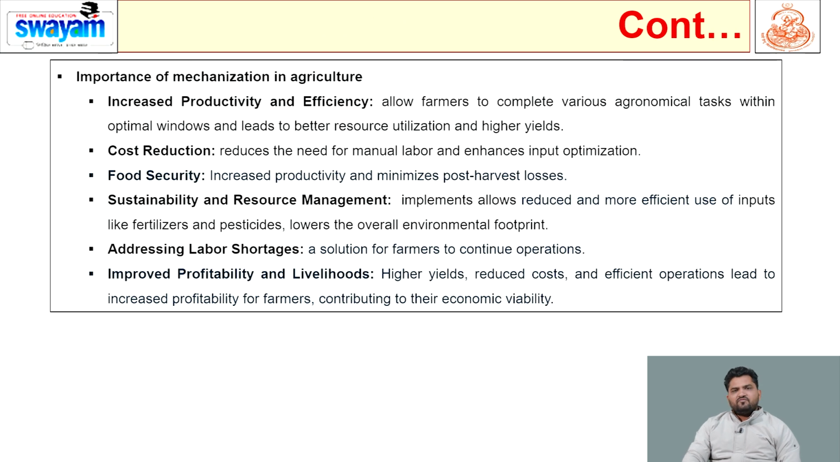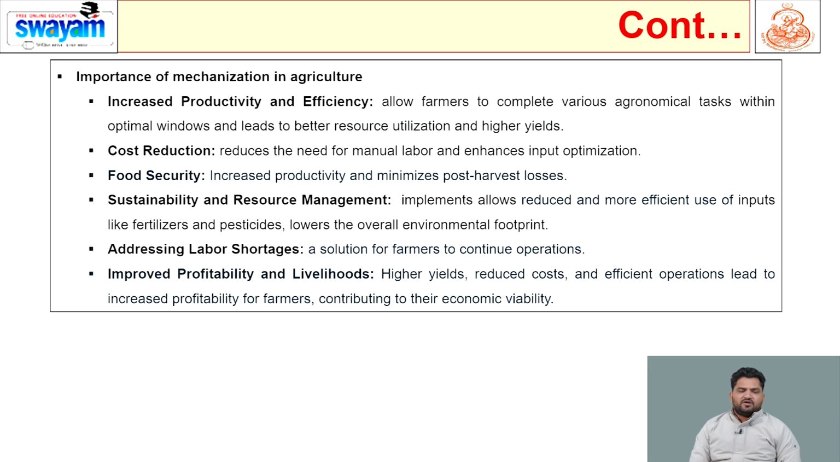Next is the importance of mechanization in agriculture, especially in agronomic operations. It increases productivity and efficiency. These machines allow the farmer to complete various agronomical tasks within the optimal window, and this leads to better resource utilization and higher yield. Cost reduction: it reduces the need for manual labor, because manual labor is a big challenge in agricultural operations nowadays. So mechanization is very important.